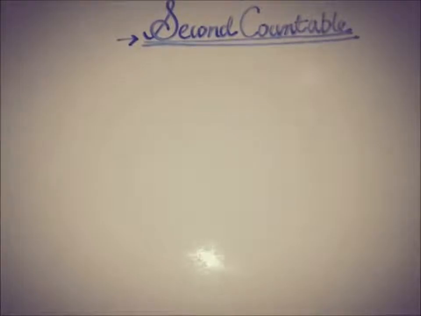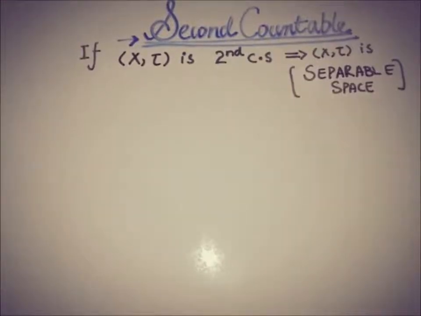This video is about a very important relation of second countable spaces. The relation is if X and tau is a second countable topological space, then X and tau is also a separable topological space. So now we will prove this relation of second countability as a separable space.